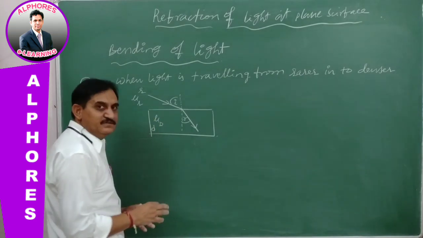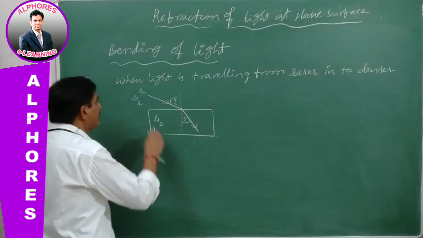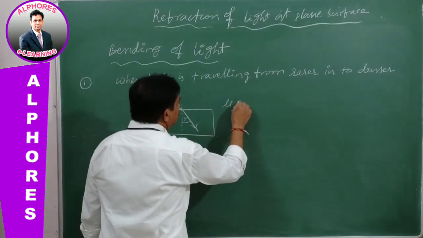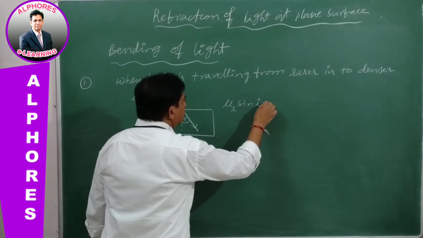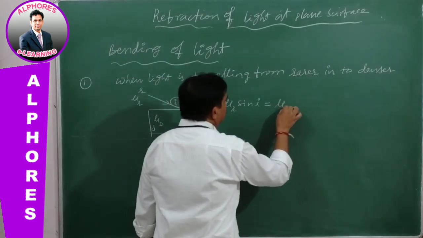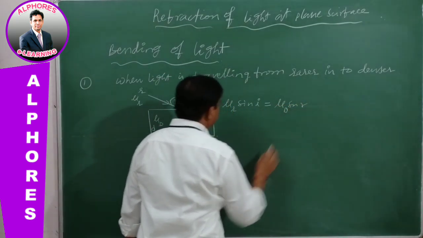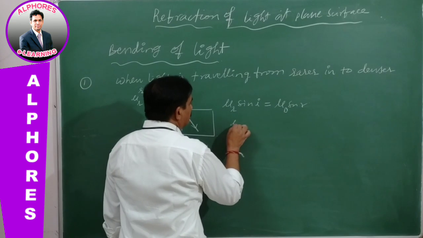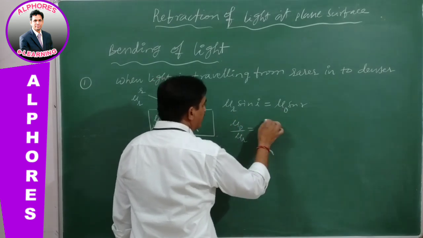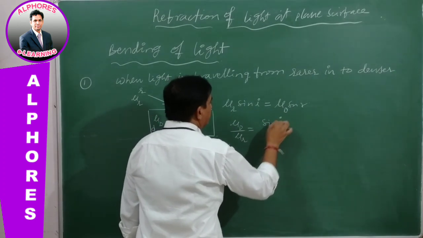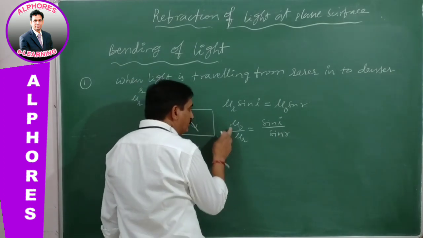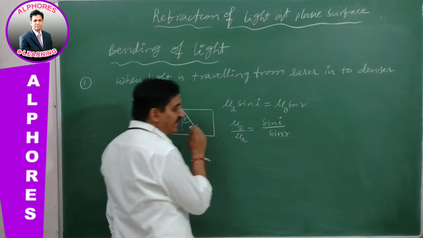Using Snell's law, mu r into sine I is equal to the second medium, mu d into sine r. So mu d by mu r is equal to sine I by sine r. But as we know, this is the denser medium refractive index by the rarer medium.